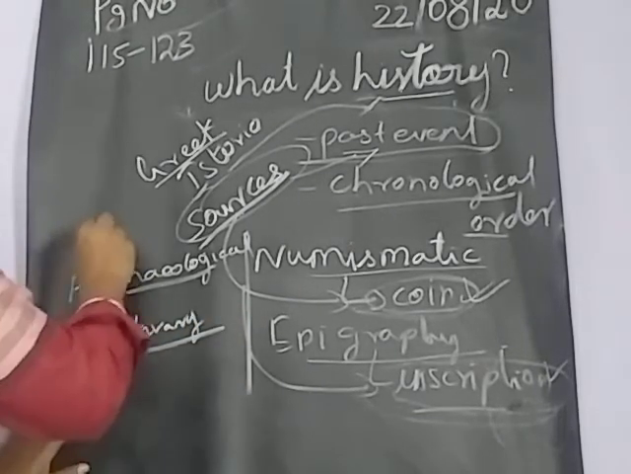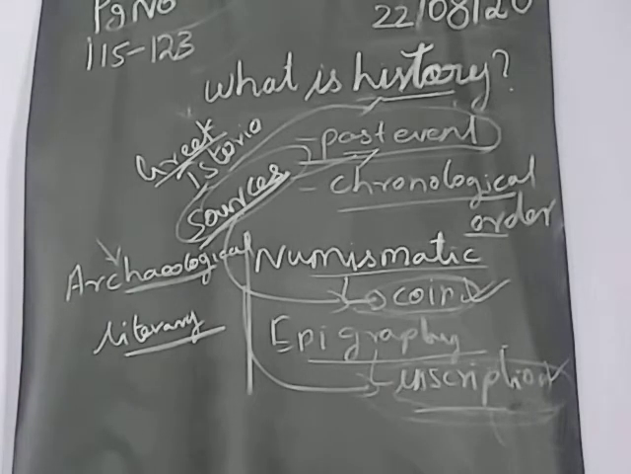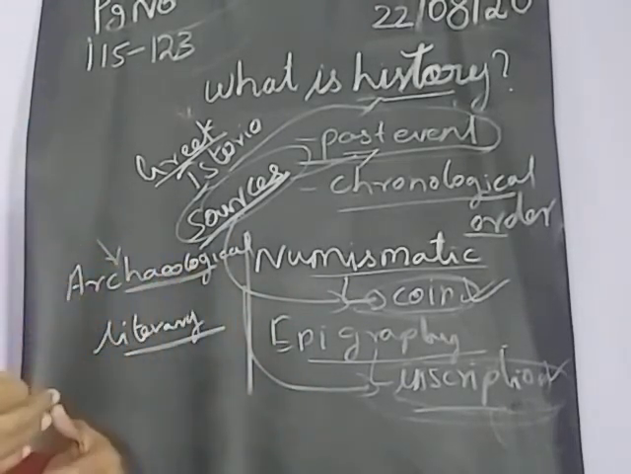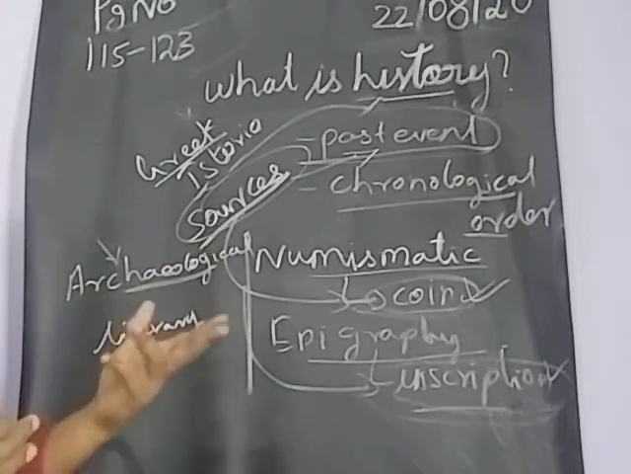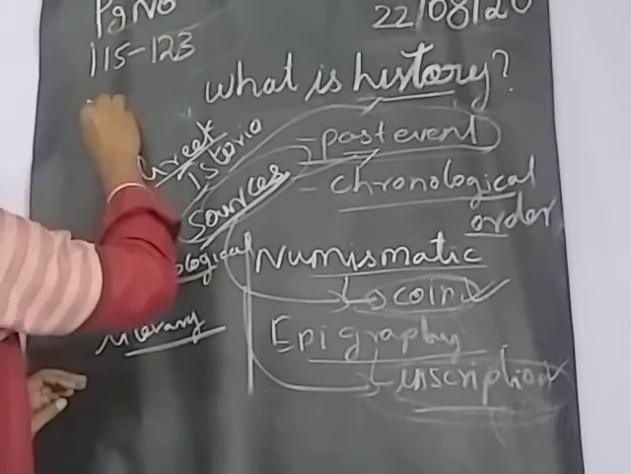What are the archaeological sources? That's only which are all we are getting, remaining things which were used by the humans. Based on that we will get the data about the ancestors. So those sources all will be called archaeological. For example, artifacts. First one, artifacts.